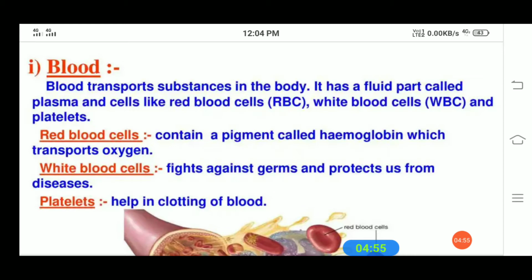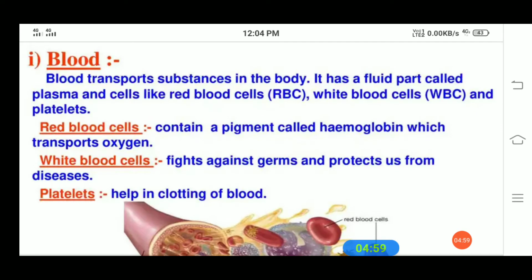The first one is red blood cells. What are these red blood cells, students? The red blood cells contain a red pigment called hemoglobin. What is this hemoglobin?